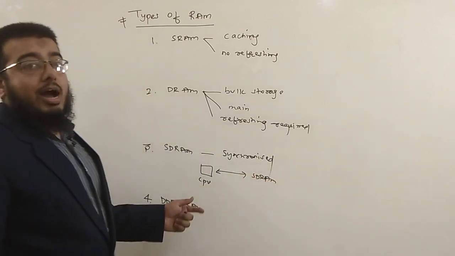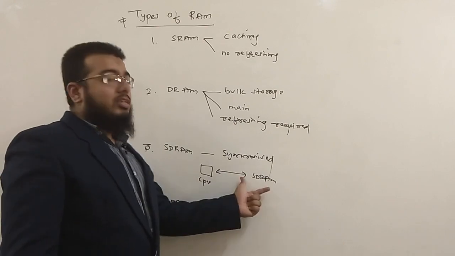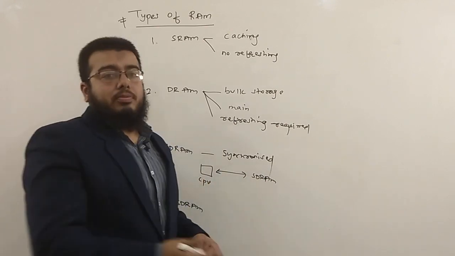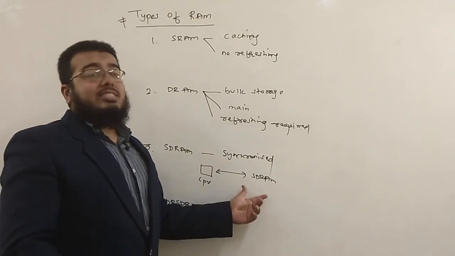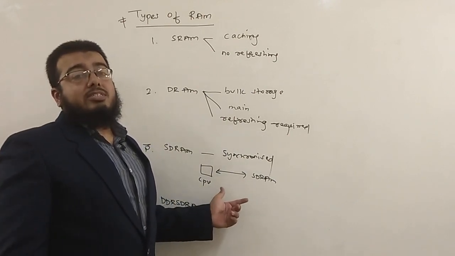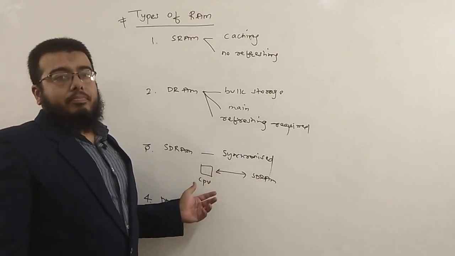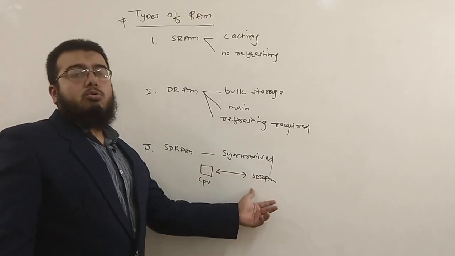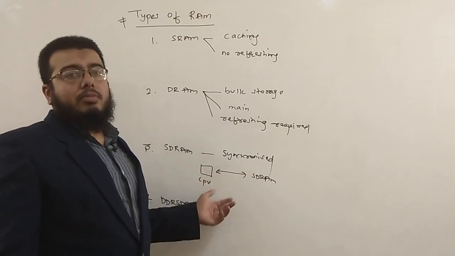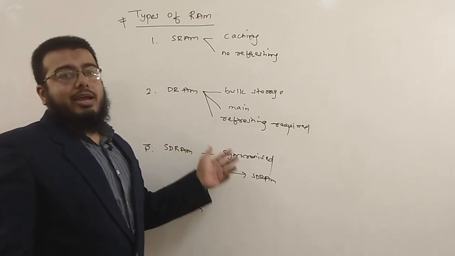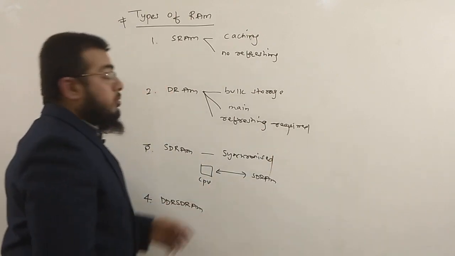SDRAM will be updated about whatever is going on, and it knows when the next CPU cycle is going to come, so that it will keep its data ready, and hence it is going to reduce the CPU waiting time. If the SDRAM knows in advance the next CPU cycle is going to come, it is going to keep the data ready and supply it to the CPU for processing, and hence reduces the CPU waiting time or